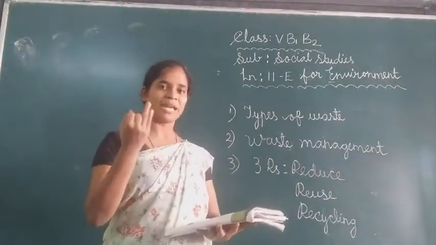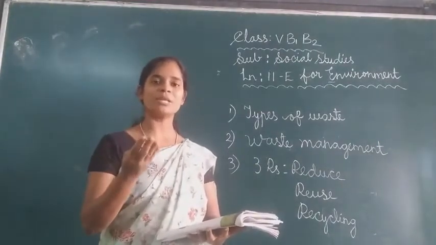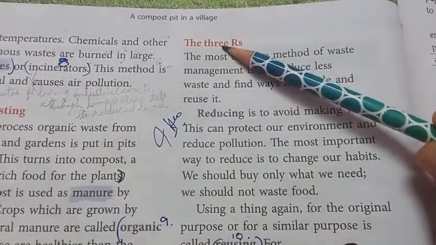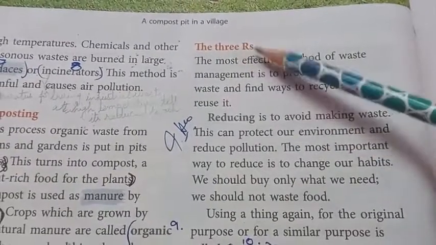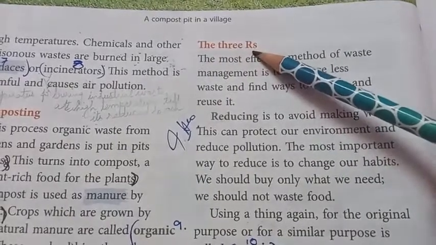Okay. Now those are the kinds of waste management: landfills, then open dumping, third one, burning. Fourth one, look here, students. The 3 R's. What are these 3 R's? Why do we call it 3 R's?